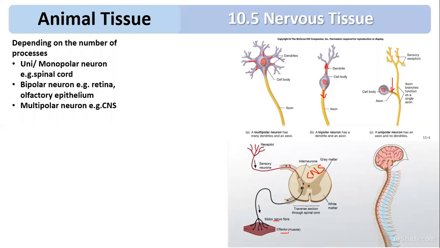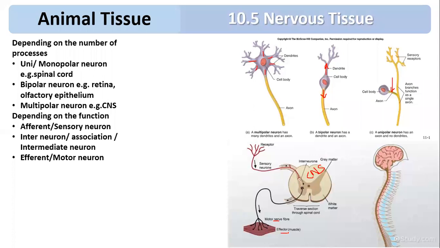So based on the function, it can be either afferent or sensory neuron. Afferent means the one which is coming from the receptor. Efferent is the one which is going toward the muscle. So the first is afferent or sensory neuron. Second is the interneuron, association neuron, or intermediate neuron. And third is the efferent neuron or motor neuron. That is the classification based on the function.